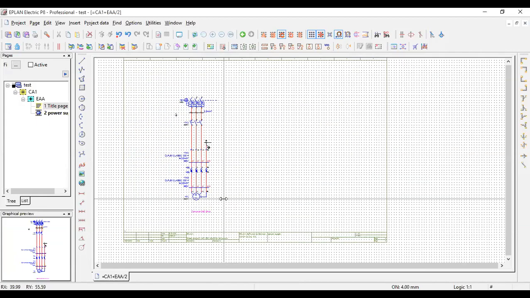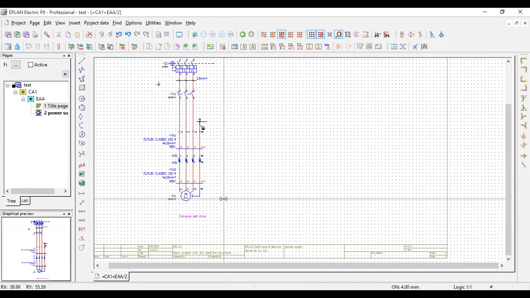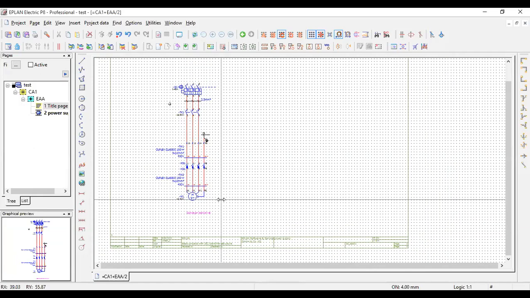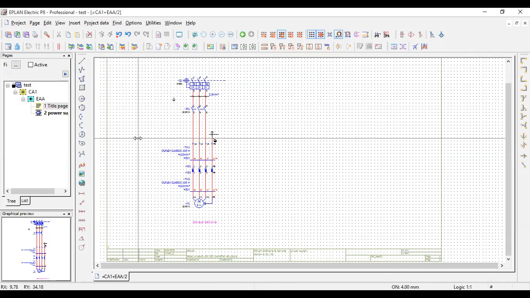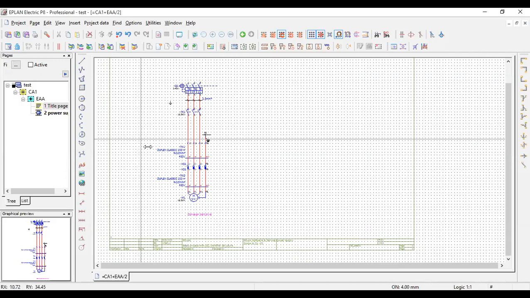Whenever we create any schematic that we want to use again as a macro, we can create those macros and use them multiple times. Such macro creation will be covered in depth in our course. So this is a short demo showing how ePlan works. Now I will stop my demo and go to the syllabus we want to cover in this course.